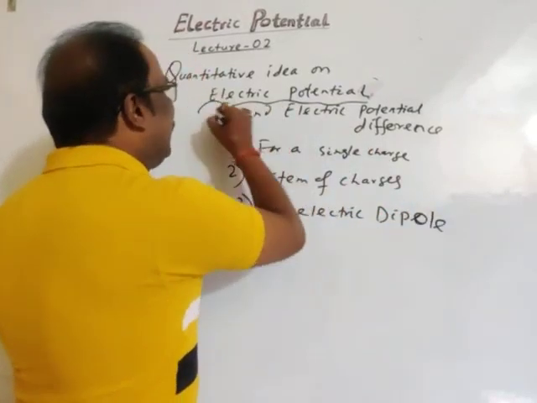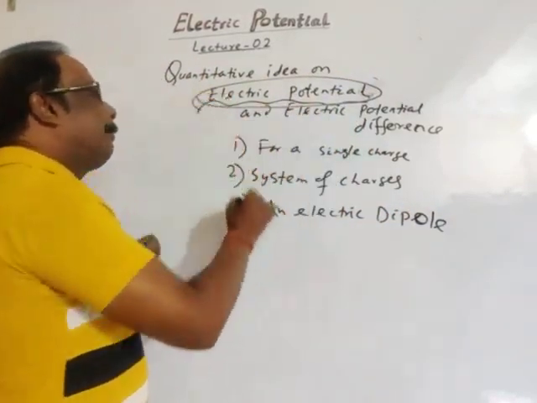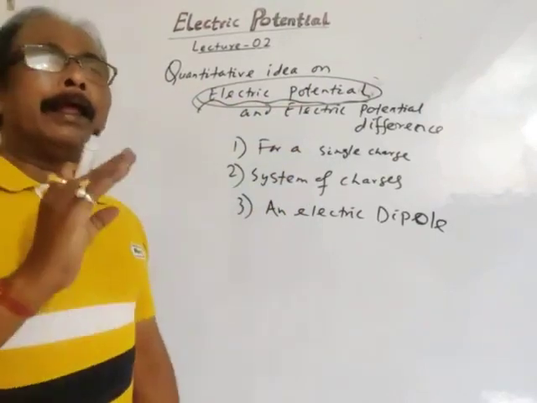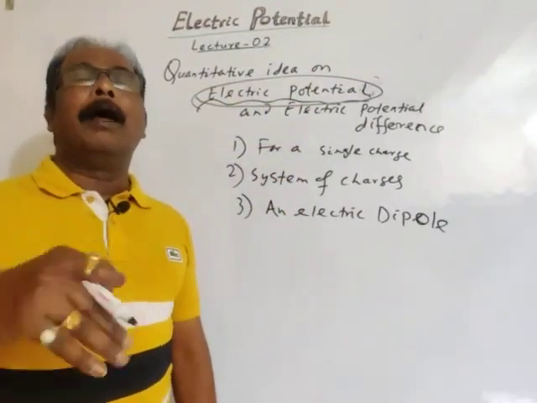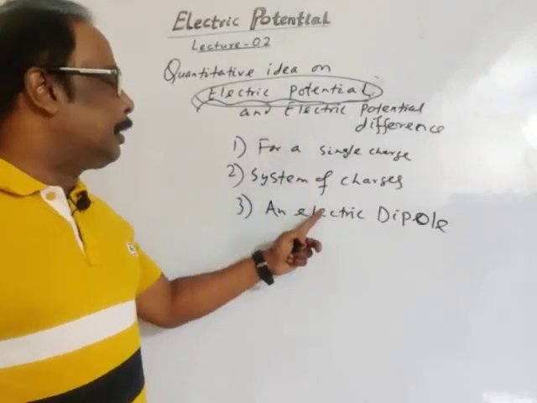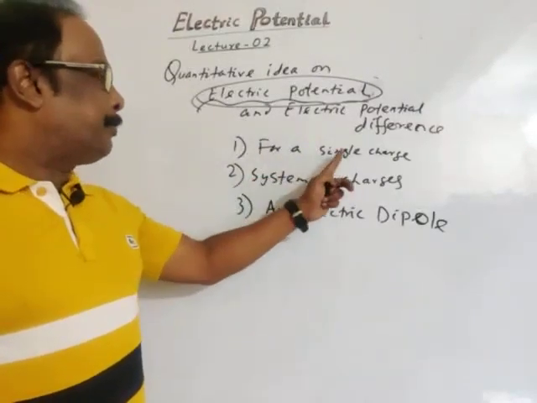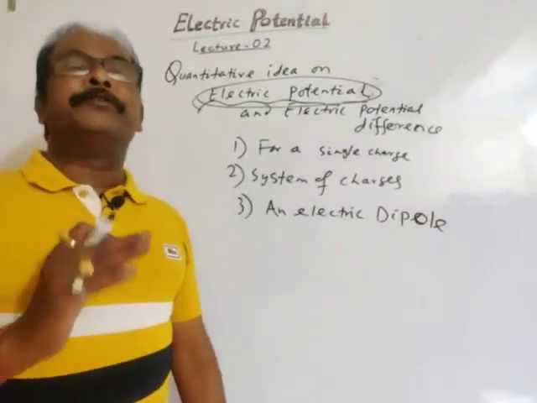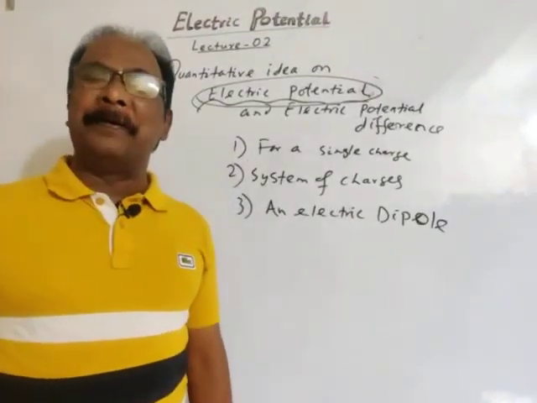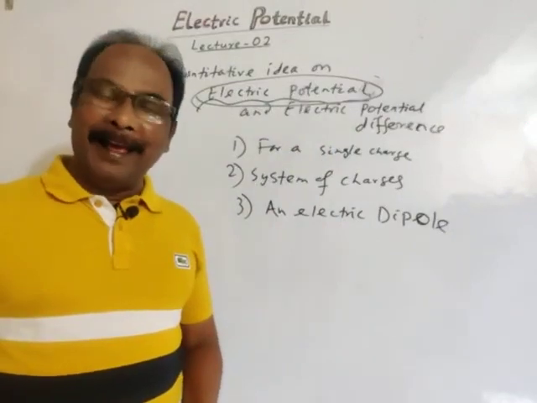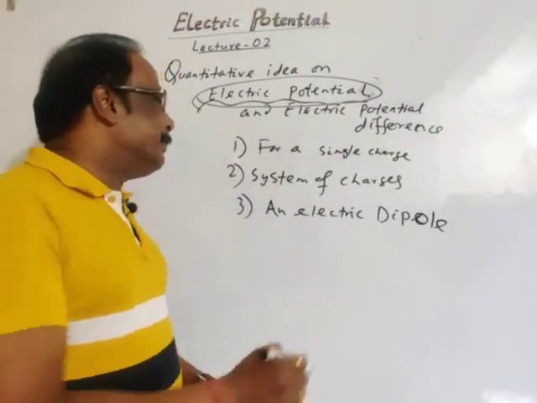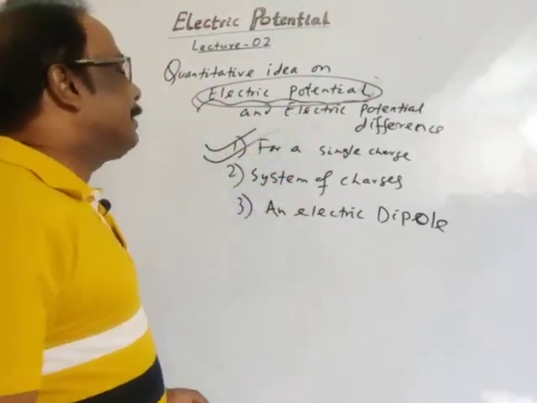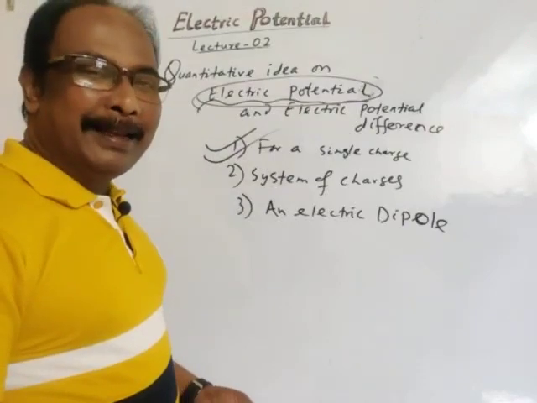We can get the quantitative idea or derivation in these three cases: for a single charge, for a system of charges, and for an electric dipole. We'll discuss all these gradually. In this lecture, we'll discuss electric potential for a single charge.